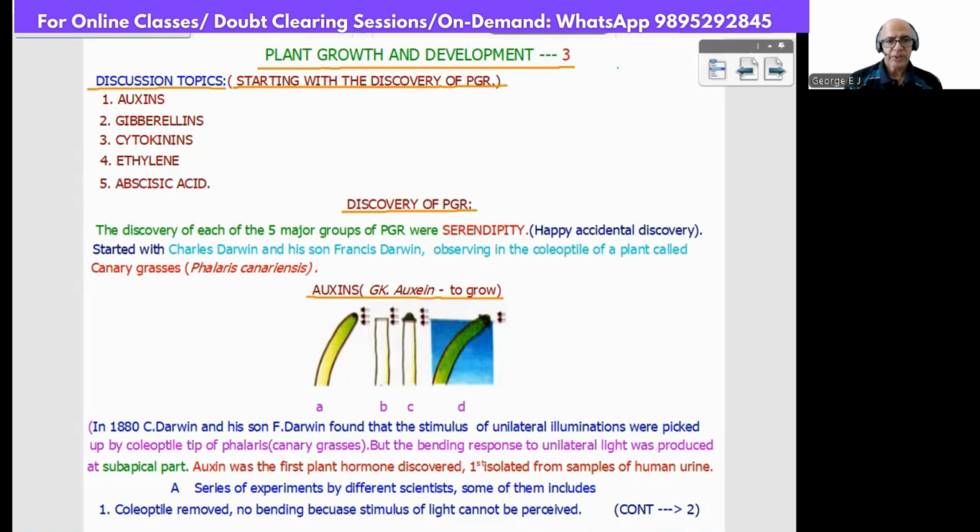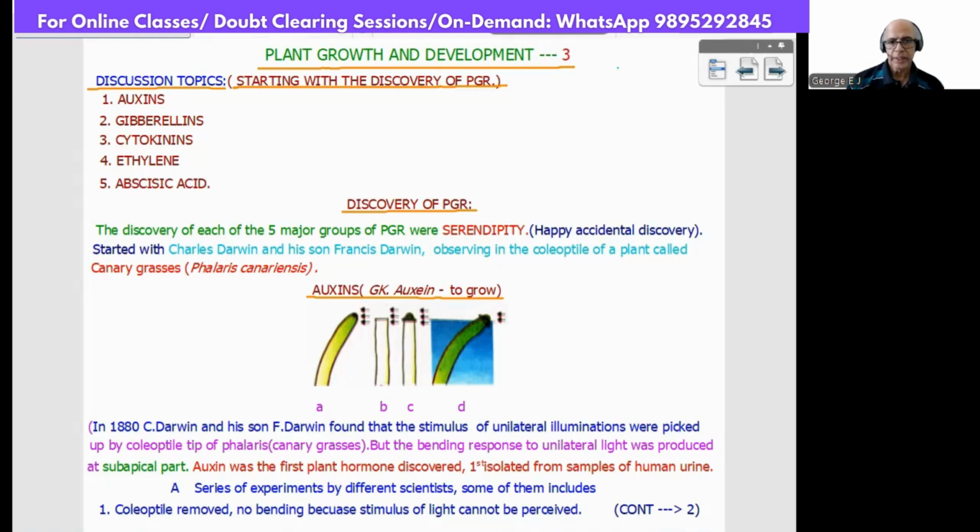Now, auxin was the first plant hormone discovered, first isolated from samples of human urine. After this, a series of experiments were conducted by different scientists on auxin. Some of them are well known. When the coleoptile tip is removed, no bending occurred, because the stimulus of light cannot be perceived, as it is perceived by the coleoptile tip. So no bending took place. That is the first experiment.